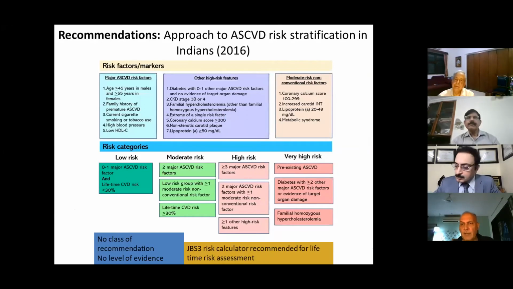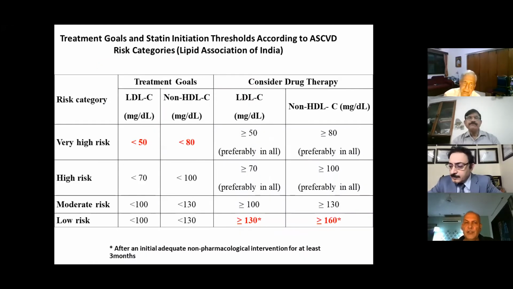recommendations, and a table showing how to stratify your patients to prevent ASCVD. Here, patients of PAD, CAD, and cerebrovascular disease were kept in the very high risk group, and for patients in the very high risk group, the target of LDL cholesterol was less than 50 milligram. We were the first association in the world to recommend LDL less than 50 milligram in patients with established ASCVD.